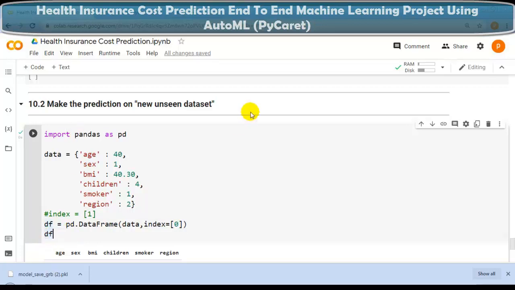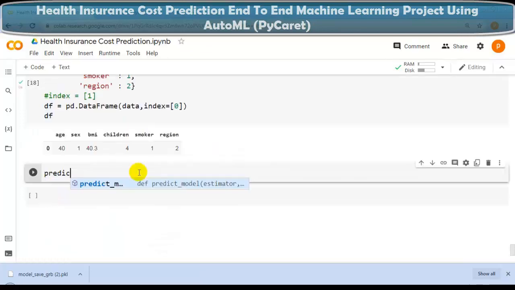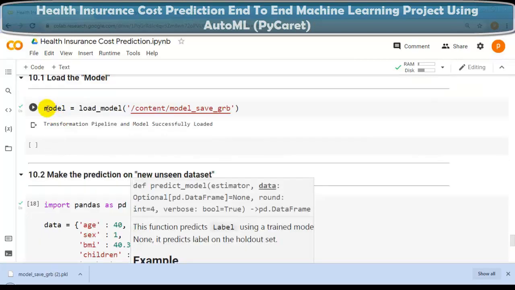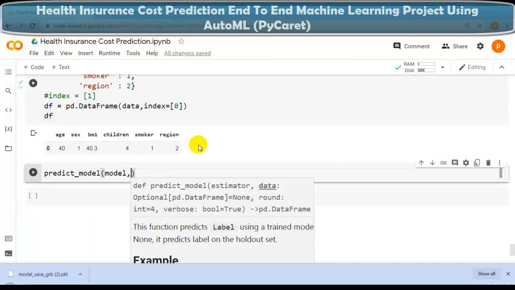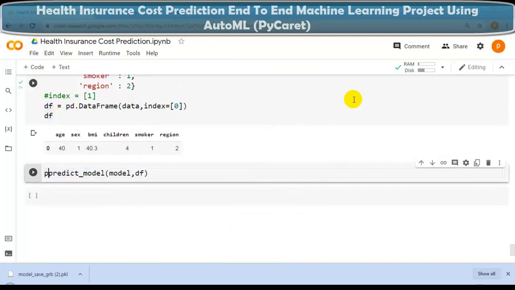So let me execute this cell. As you can see over here, this is our data frame. So from this data frame, we are going to predict charges. For that, we have to use predict_model. And here we have to pass the model instance, this one. And here we have to pass our data frame, df, this one. And let me store it in one variable, pred.